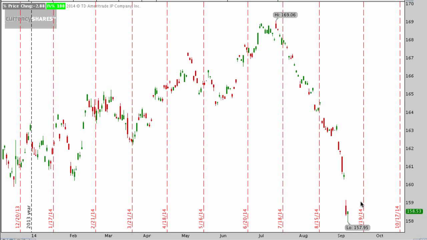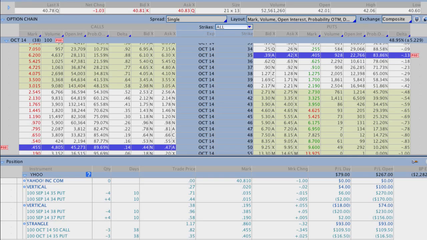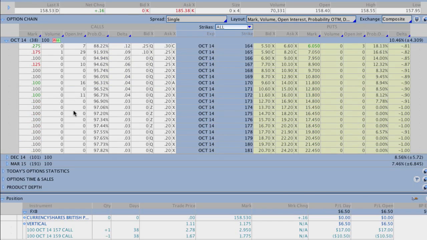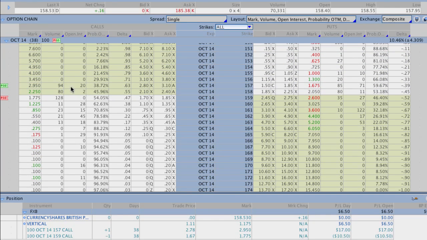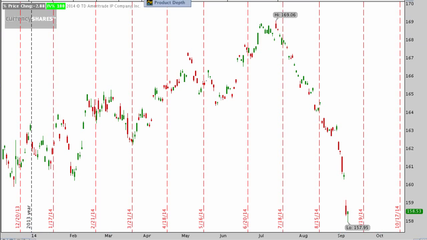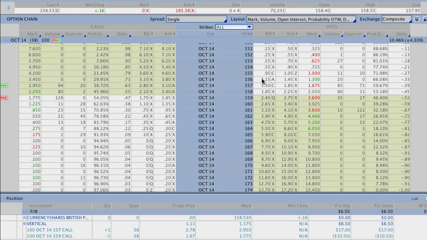So I think a lot of the actual volume today, which was kind of ironic, was a lot of Option Alpha members. So if I go here, we're up about $6 on the trade. But today there was a lot of volume, and right after we made this trade, a lot of volume started to take place in the 157 to 160 range. So that seems like it was you guys getting a lot of these trades in. I know a lot of people got into this trade. So I really like this trade, FXB. It does have very high implied volatility, which is great, but you really can't sell options too far out of the money.